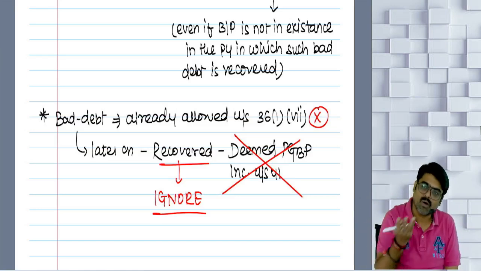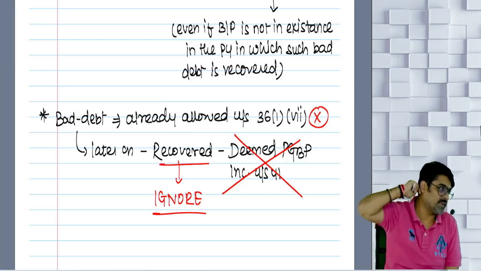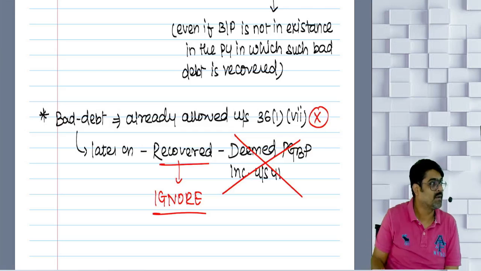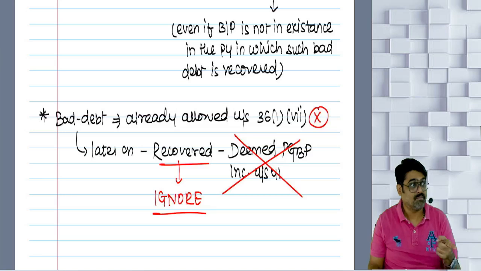The reason for calling these income deemed is that there is a requirement of section 28 that if you want to charge any income under the head PGBP, the assessee must carry on business or profession during the previous year.